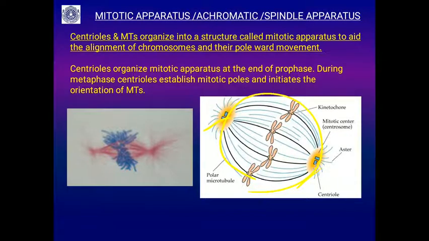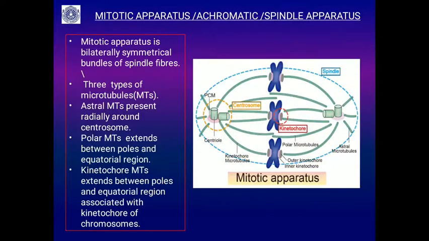So once the poles are formed, these microtubules are aligned, or established, between the poles. Then the chromosomes are aligned. So what are these microtubules? Microtubules are cytoskeletal elements made out of protein. It is a protein polymer fiber made out of the monomeric unit tubulin.